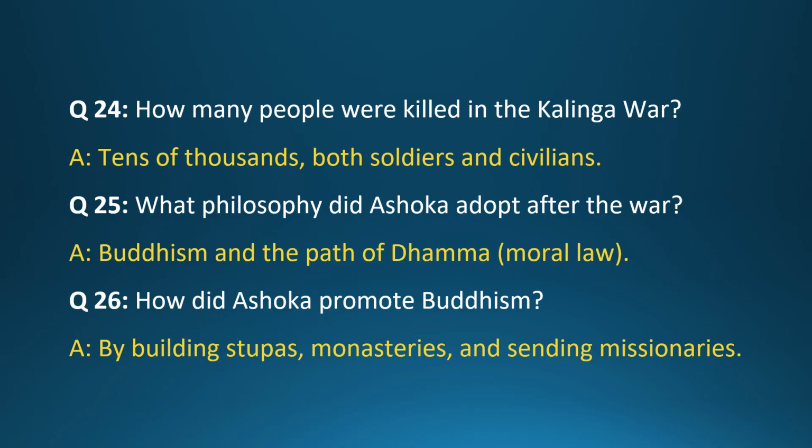Question 24. How many people were killed in the Kalinga War? Answer. Tens of thousands, both soldiers and civilians. Question 25. What philosophy did Ashoka adopt after the war? Answer. Buddhism and the path of Dhamma, moral law. Question 26. How did Ashoka promote Buddhism? Answer. By building stupas, monasteries, and sending missionaries.